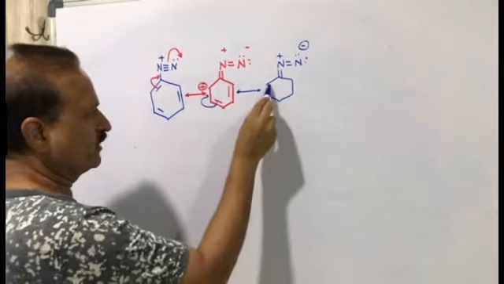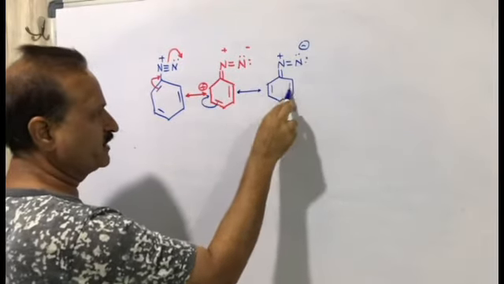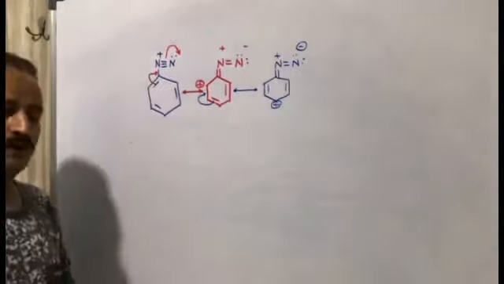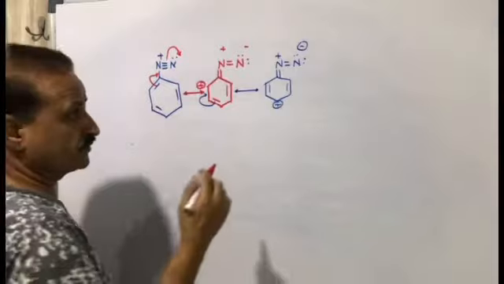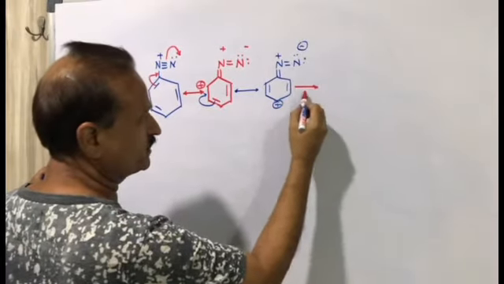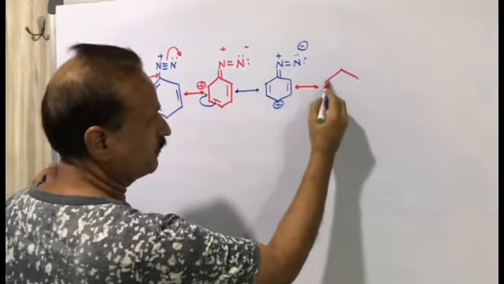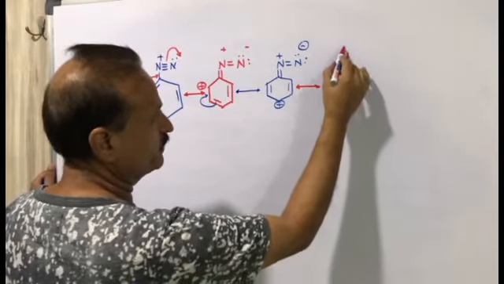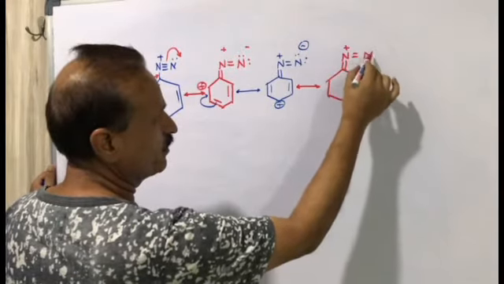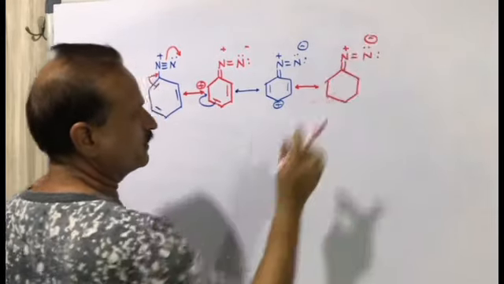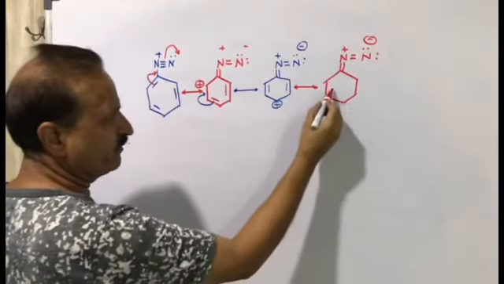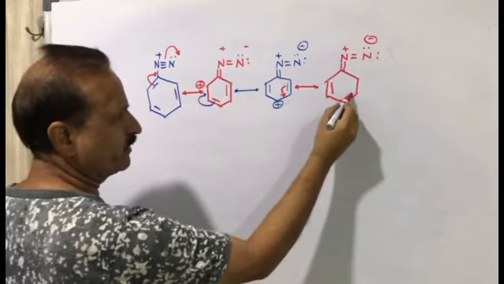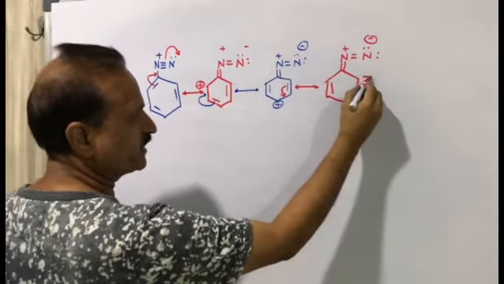This bond will transfer over here, and this bond will remain as it is, and here will be a plus charge. Then another resonance structure: the upper part will remain as it is. So double bond, nitrogen plus, double bond, 4 electron minus, then this bond will remain as it is and this bond will transfer over here. So here will be the bond and here will be the plus charge.